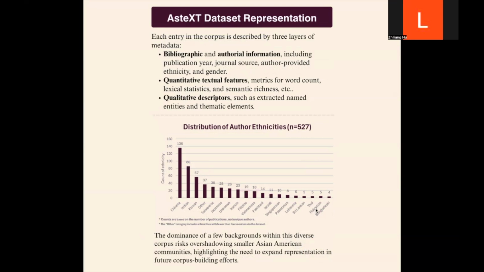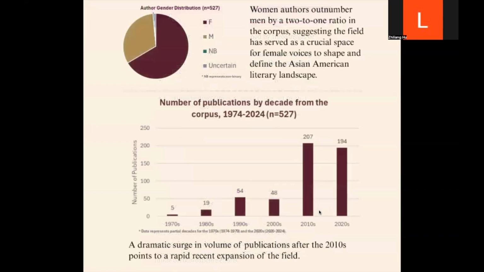For the distribution of author ethnicities, Chinese, Indian, and Korean authors are dominating our data sets. Women authors outnumber men by a 2-to-1 ratio in the corpus. And there's also a dramatic surge in the volume of publications after the 2010s.